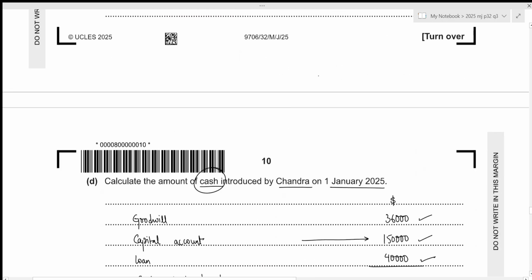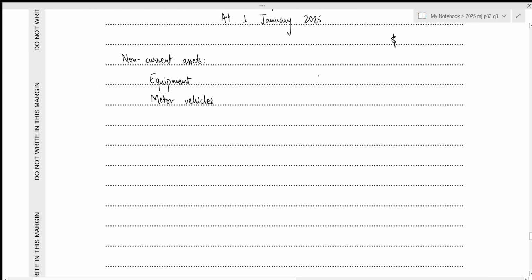Let's write it down. So 161,000, 117,000. And there will be no goodwill in this case because it is just the inherent goodwill which should not be maintained in the partnership's books of accounts. Now we need the total of the non-current assets, 161,000 plus 117,000, which results in 278,000.